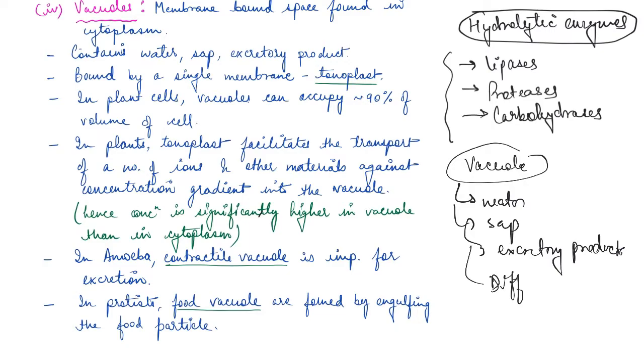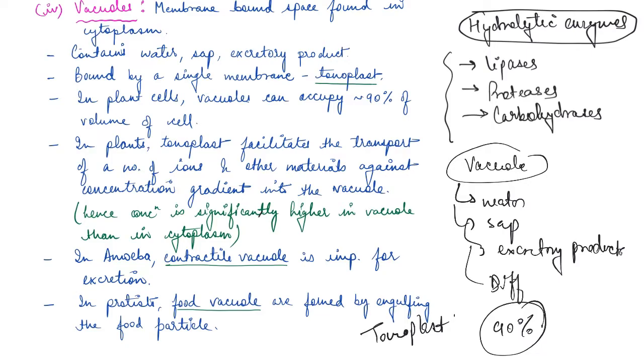So basically, the vacuole is bound by a single membrane, and this membrane is known as tonoplast, right? And in plant cells, vacuole occupies 90% of the total volume of the cell. So when we were discussing the plant cell, we discussed that they have a big single central vacuole present, right? So this central vacuole occupies 90% of the total volume of the cell.